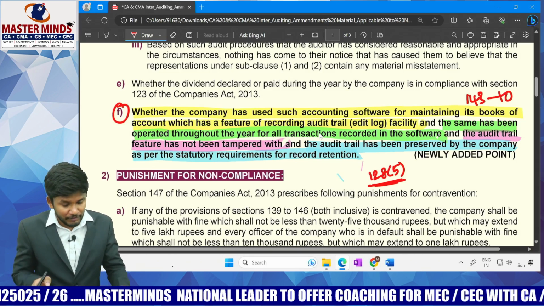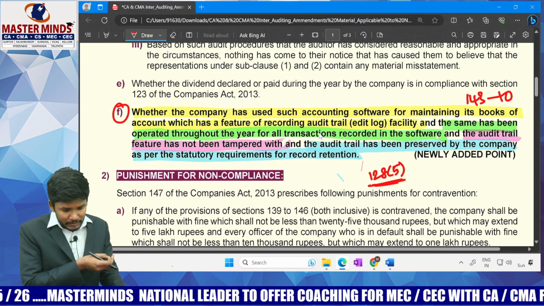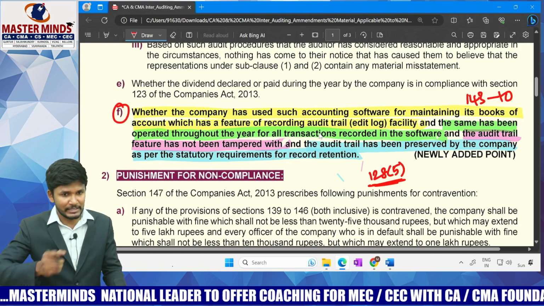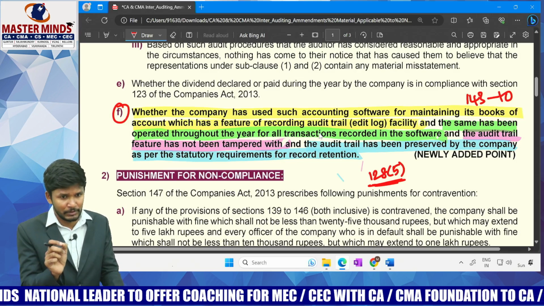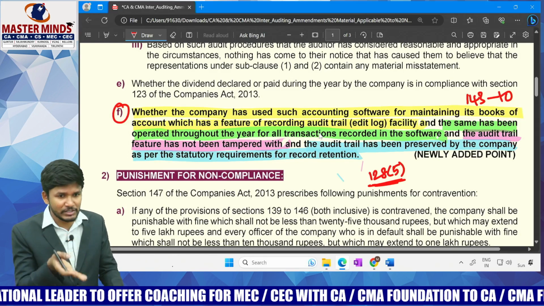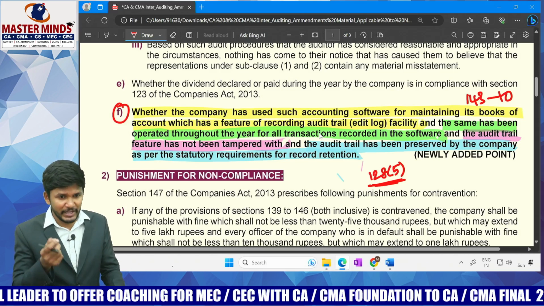Done. If you are satisfied, we will write that the company has used, let's take an example. Okay, very important. This time the question may come in the exam. This question may come for 4 marks, because 4 points are there. It's clearly evident. Be careful.